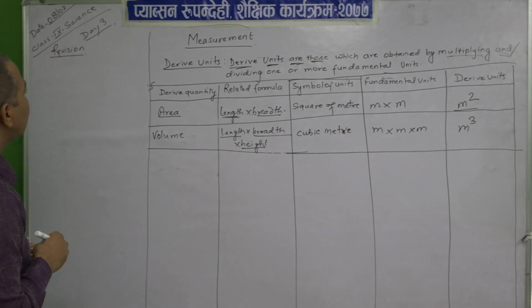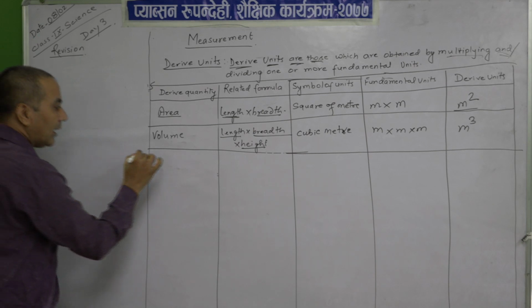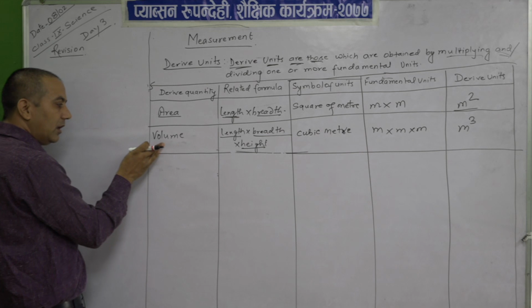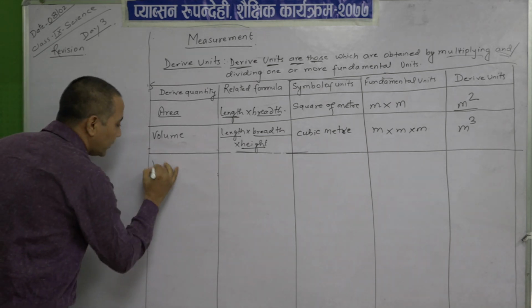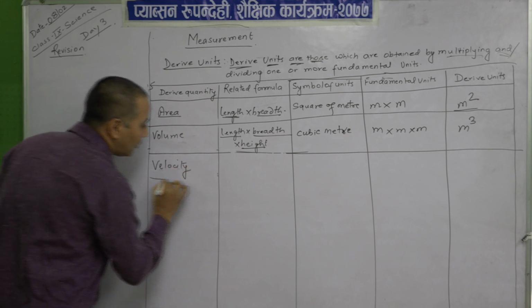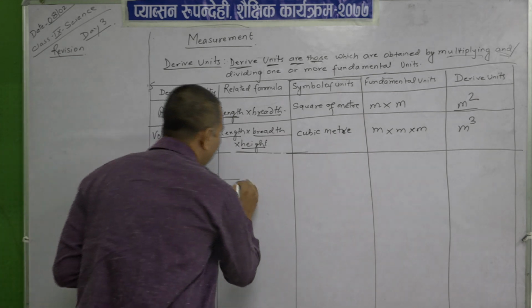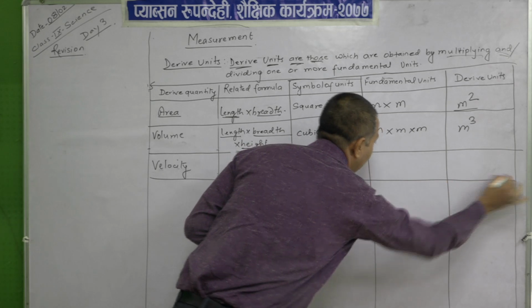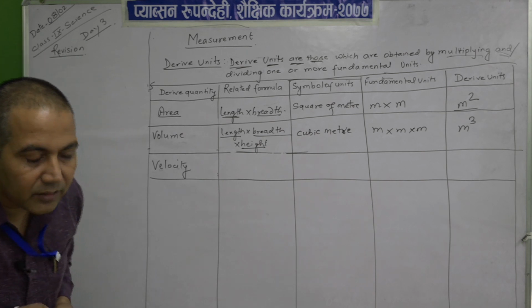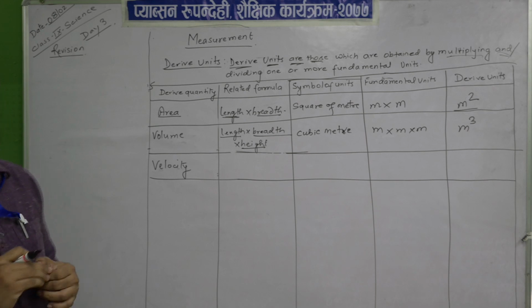Then the next one, we can take as in class 8 also, what you have studied in science, that is velocity. So, what is velocity then? Velocity भनेको के हो? That is कसरी calculate गरिन्थ्यो? Yes, good.